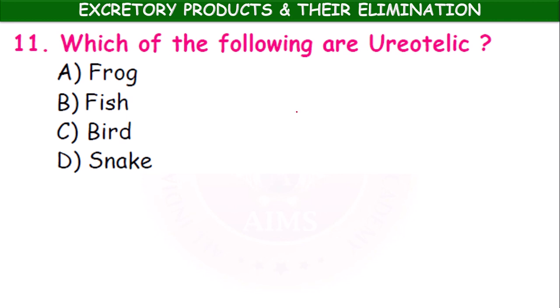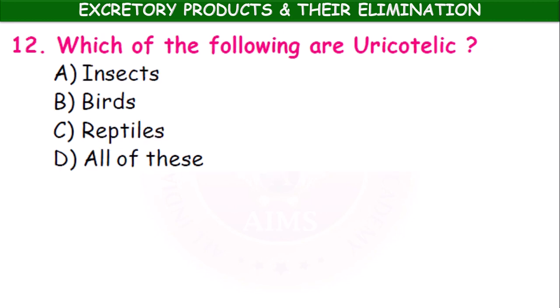Which of the following are ureotelic, which excrete urea? Frog, fish, bird, snake. Frog. Which of the following are uricotelic? Insects, birds, reptiles. All.